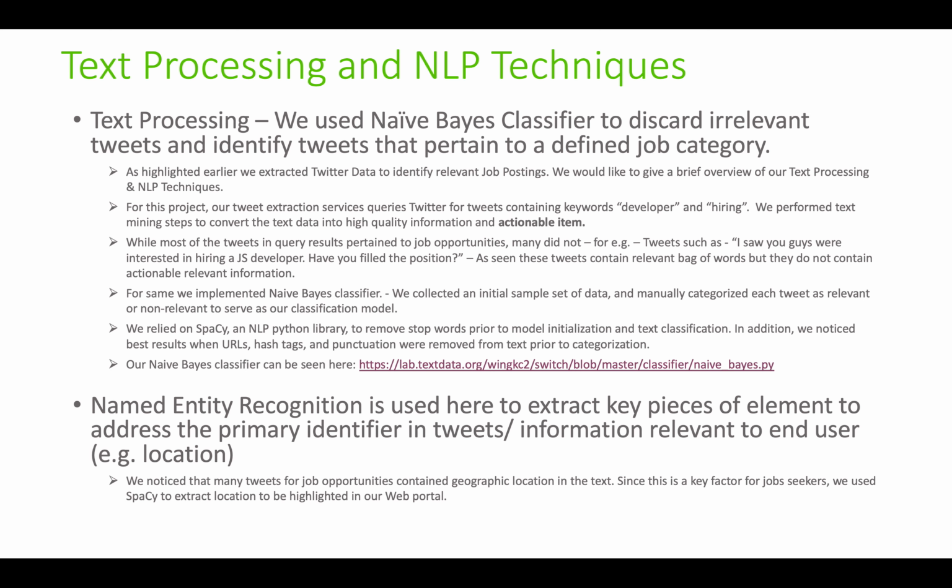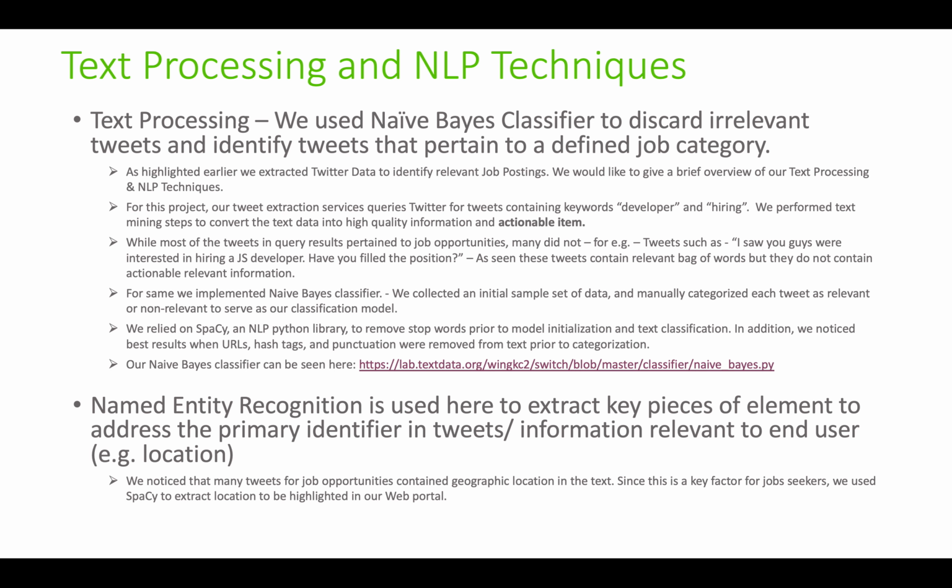For that, we implemented a naive Bayes classifier. As an initial step, we collected an initial sample set of data and manually categorized each tweet as relevant or non-relevant to serve as our classification model. We relied heavily on spaCy, an NLP Python library, to remove stop words prior to model initialization and text classification.